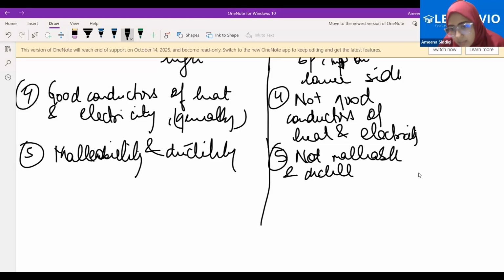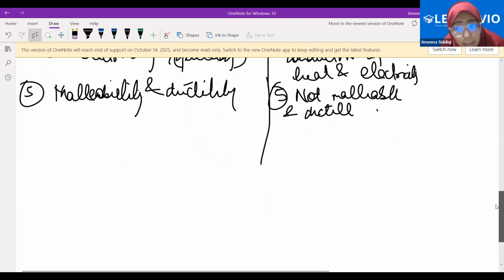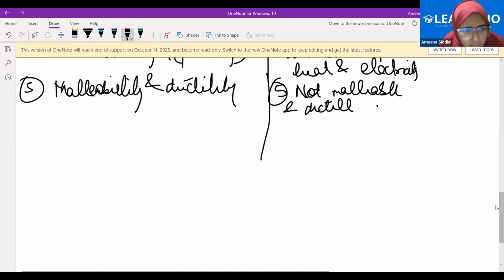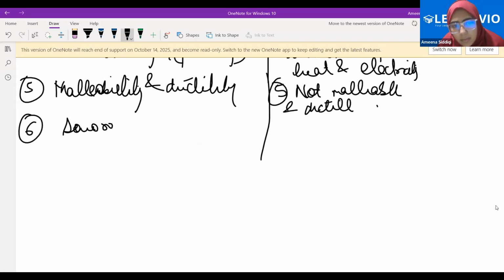Next one, they have the ability to lose electrons. They are sonorous, they are lustrous. Non-metals are generally not sonorous, generally not lustrous.